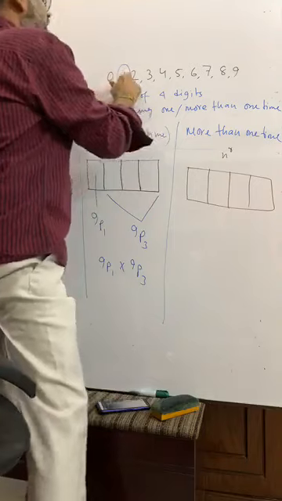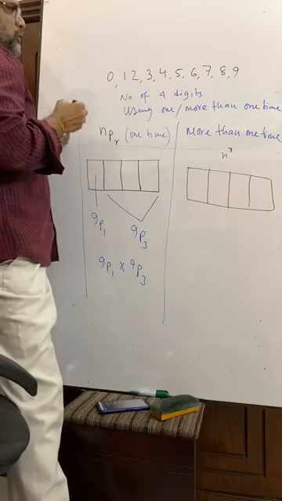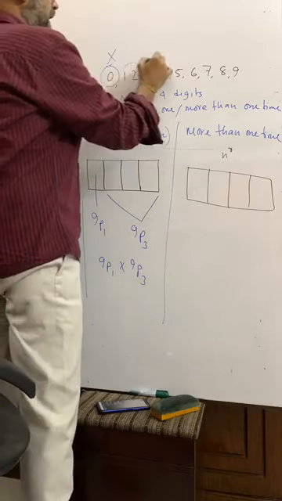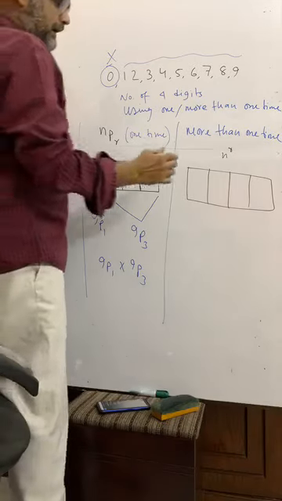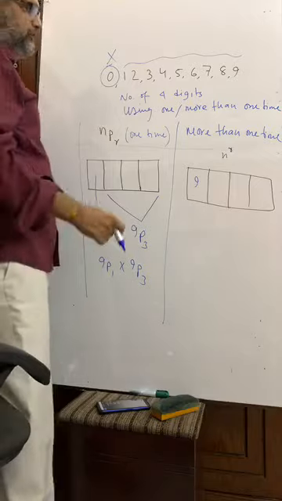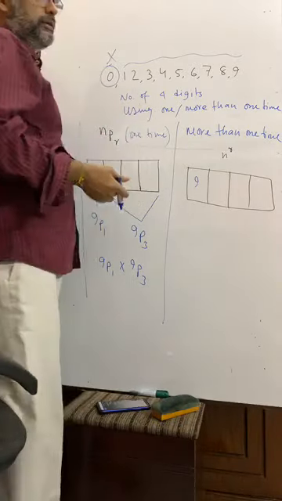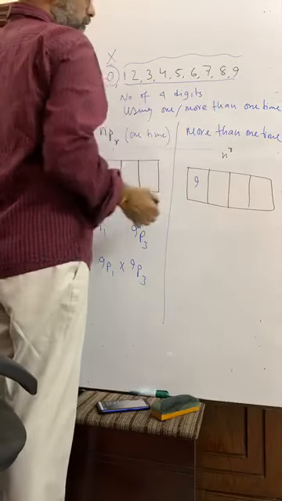If 0 is not taken, then we have 9 digits, that is, there are 9 options to put here. That means 1 can be put, 2 can be put, anything. Out of these 9, we will put 1.